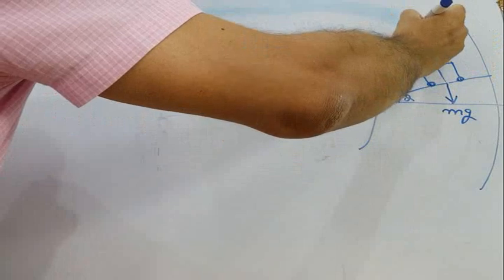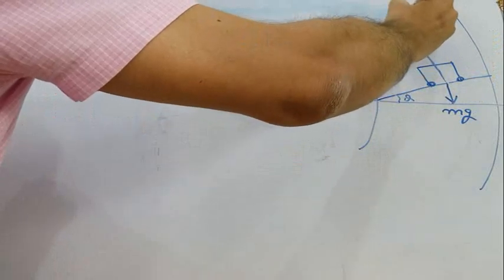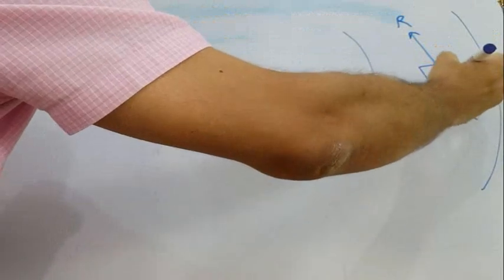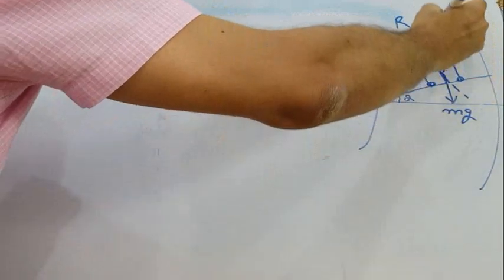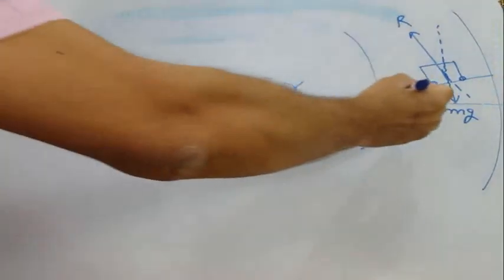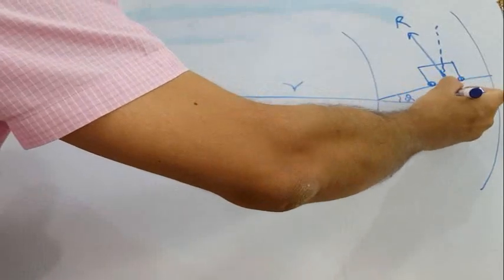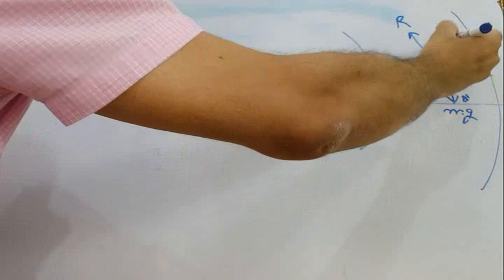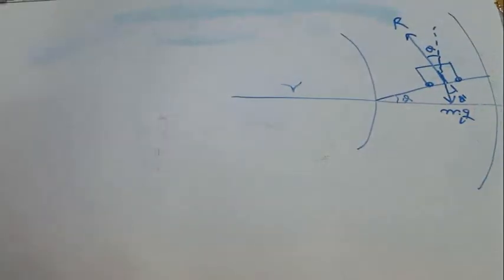That will be the normal reaction. I am representing it by R. Extend this line and extend this line as well. This angle is theta, so this angle will also be theta. Its vertical opposite will also be theta. So that angle will also be theta.